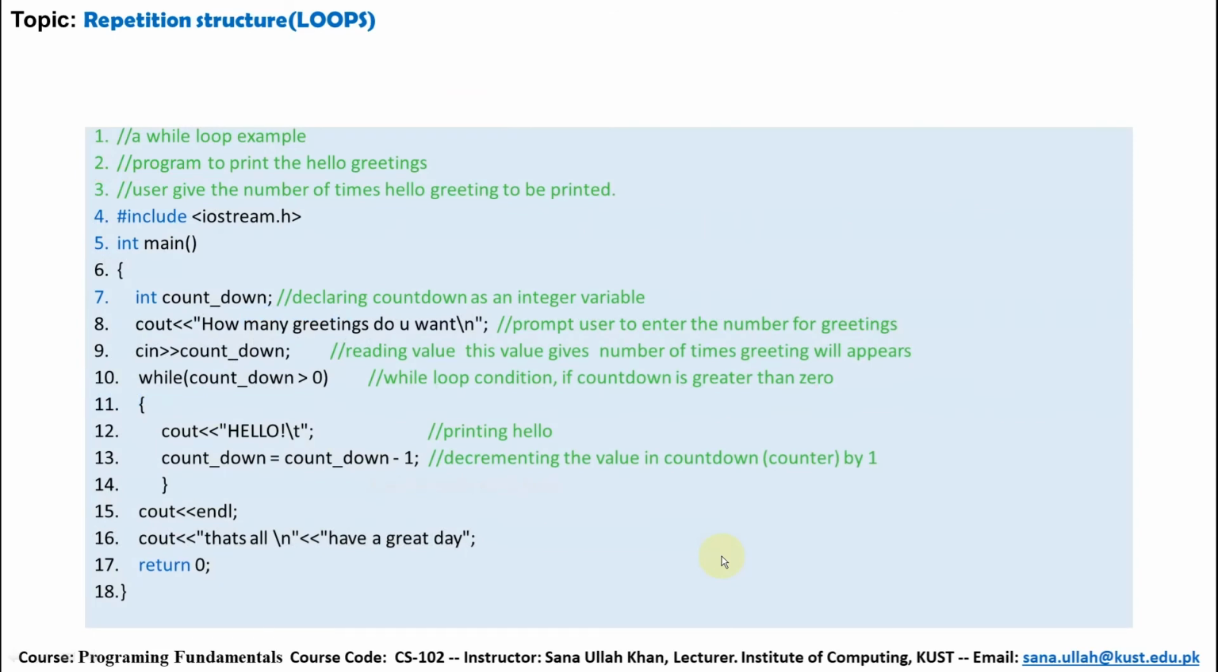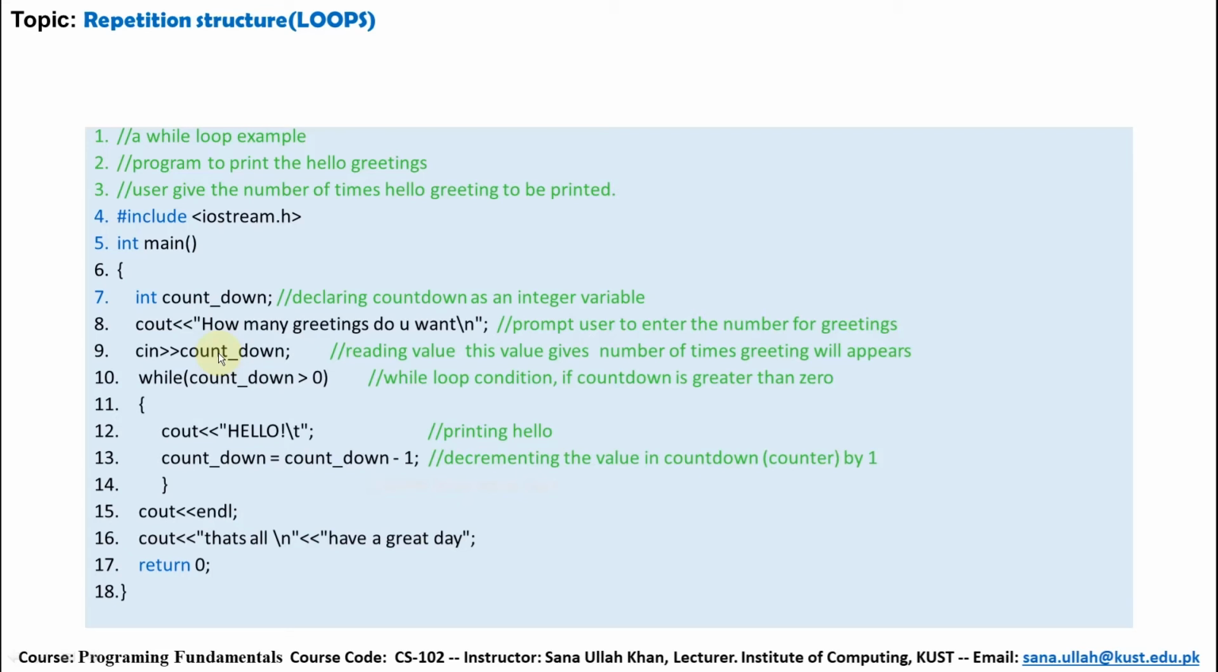So this is the code. Another code: a program that prints hello greetings. The user gives the number of times the hello greeting is to be printed. In int main, a countdown counter will start and go down. How many greetings do you want? This statement will be executed. We will input the value into countdown.